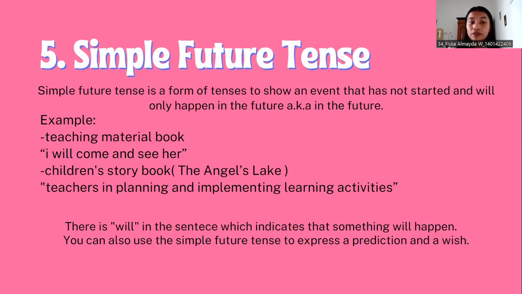And example 2 from simple future tense in the children's storybook, The Angel's Leg: teachers in planning and implementing learning activities. Because there is "will" in the sentence, which indicates that something will happen. You can also use the simple future tense to express a prediction and a wish.